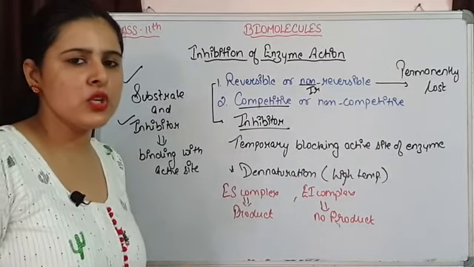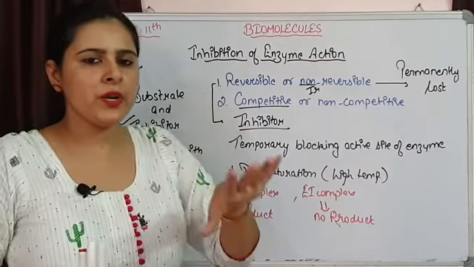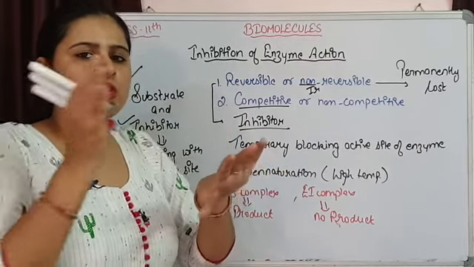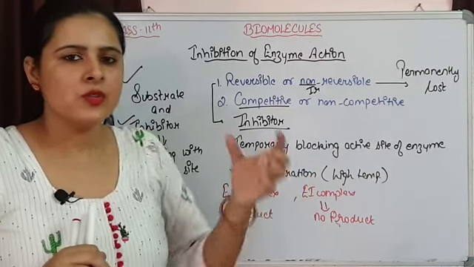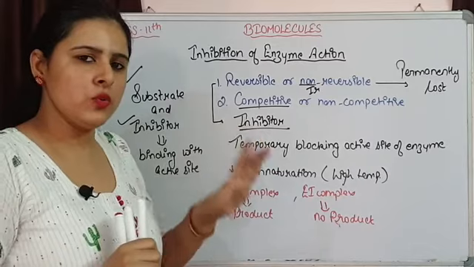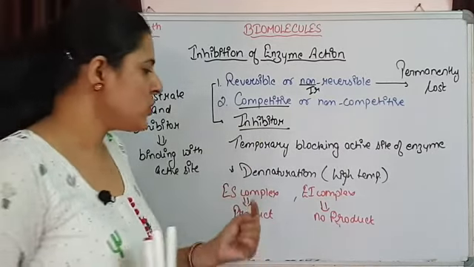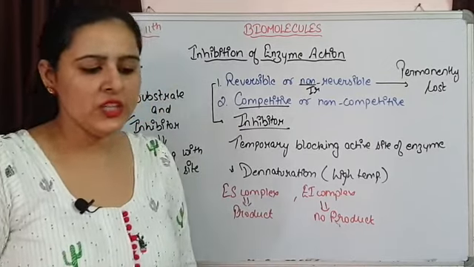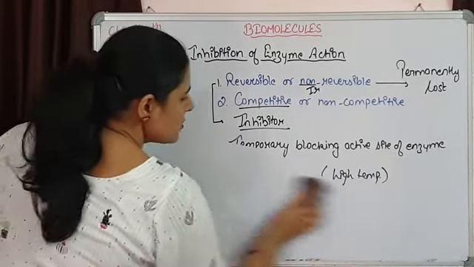If substrate is going to be more, chances of product formation are there, but maximum product formation नहीं होगा, because कुछ enzymes के साथ किसने bind किया है, inhibitors ने bind किया है. So those enzymes are not going to be involved in formation of product. Only those are involved with which substrate is going to bind. So they are competing with each other. We can see it with the help of a diagram also.